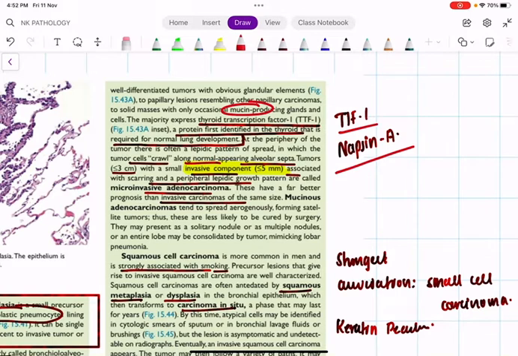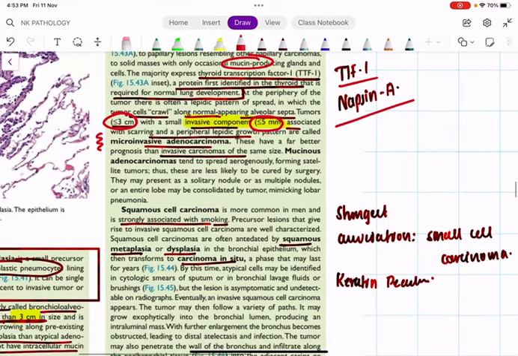We have something called micro-invasive adenocarcinoma. Micro-invasive adenocarcinoma means the invasive component is less than or equal to 5 millimeter, and the tumor size is less than or equal to 3 centimeter. We call it micro-invasive adenocarcinoma, and it has a good prognosis, better than the invasive type of adenocarcinomas, because the invasive component for invasive adenocarcinoma will be more than 5 millimeter. Why is it called micro-invasive? Because the invasive component is less than or equal to 5 millimeter.